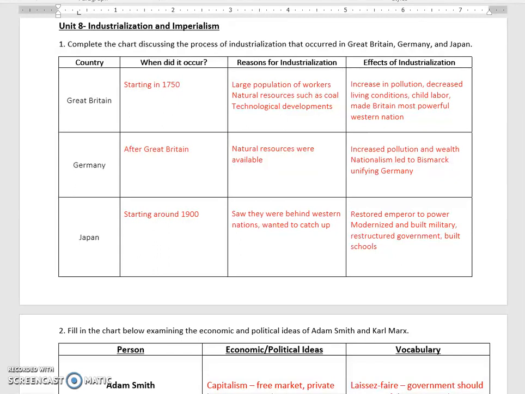Japan, of course, industrializes through the Meiji Restoration. This takes place around 1900 after Matthew Perry had traveled to Tokyo and opened up Japan to trade again. They had seen they were behind the Western nations, wanted desperately to catch up. So the emperor was restored to power. That's why it's called the Meiji Restoration. Japan modernized, it built up its military, restructured the government, built schools, really started doing things to make it look like more of a Western-style nation.